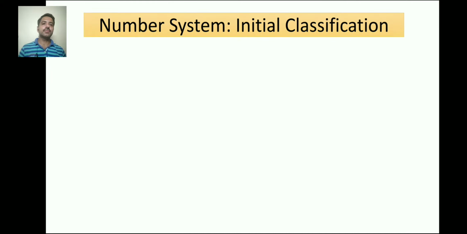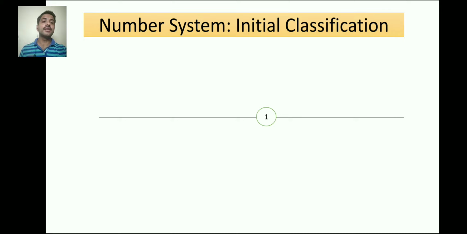I have bifurcated the whole classification of numbers into two parts. One is at the initial level, then at the further level. At the initial level, what I did is I have taken a number line and started collecting some numbers. These are those numbers which you have learned when you were a kid, right?